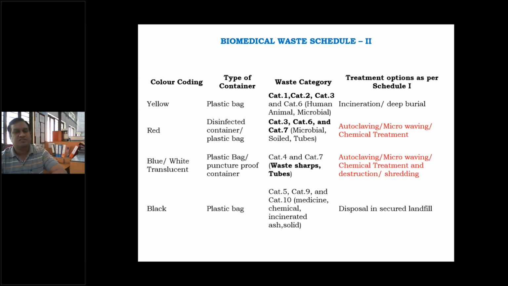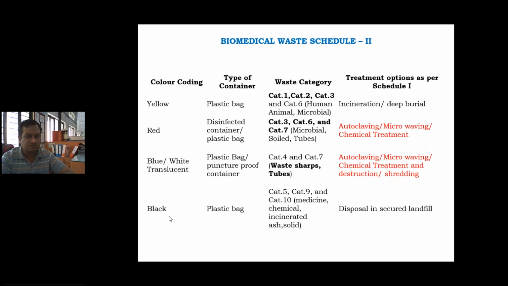Right. Now on the basis of these categories, we have to collect this type of waste in some containers. So this Schedule 2 gives us the idea of how and where to store this biomedical waste. There are 4 categories, that is yellow, red, blue or white, and black.